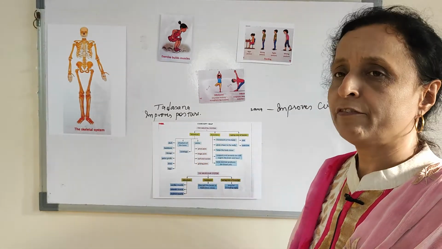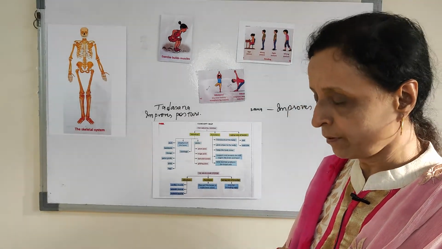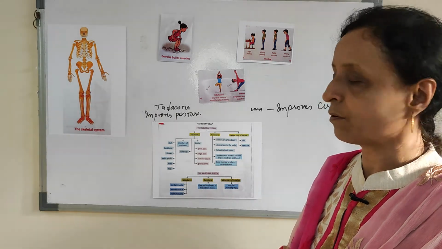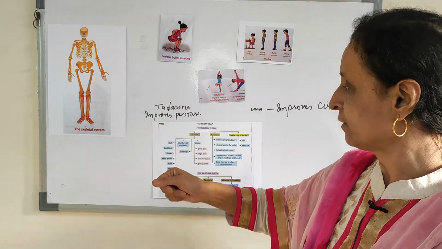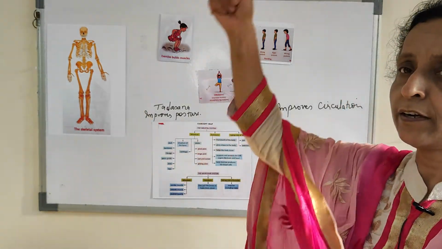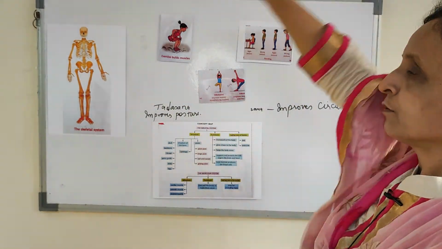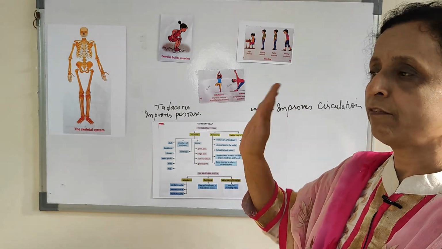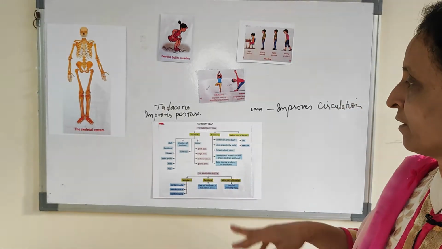Then we have different types of joints. Pivot joint in the head vertebral region, so that we can move our head in all directions. Hinge joints, you can move your hand like the opening and closing of a door. Ball and socket, your hand you can move in all directions because of the ball and socket arrangement. Gliding, you can wave your hand like this because of the gliding joint present here.